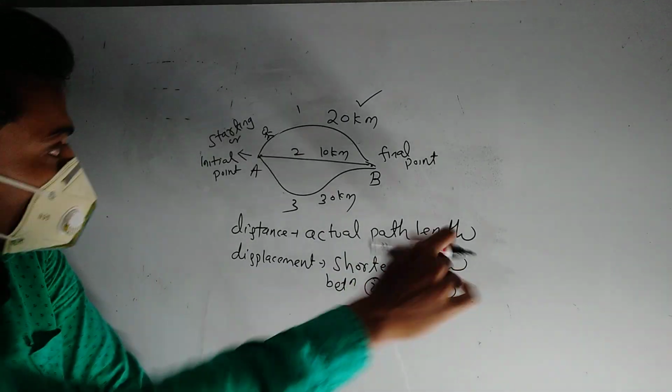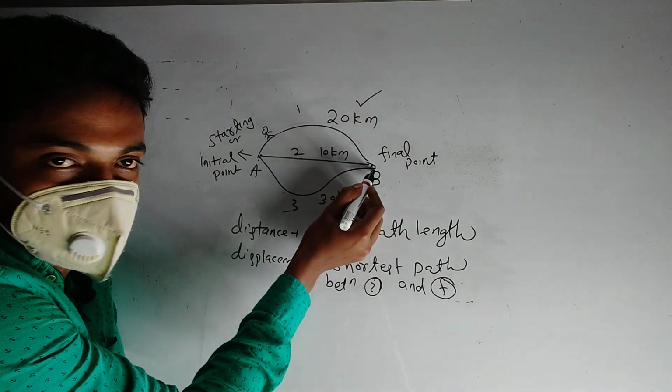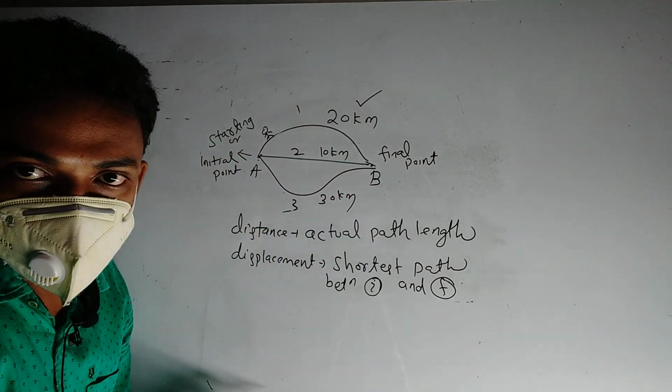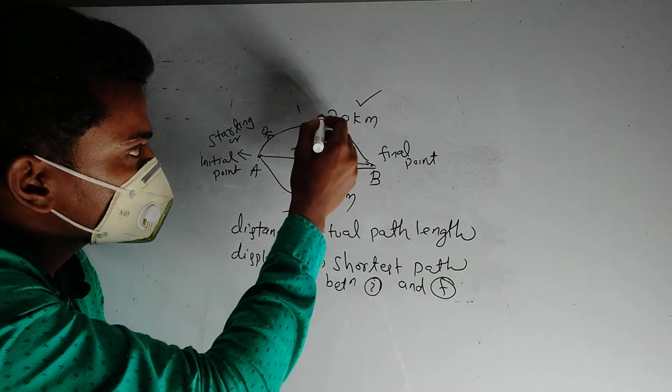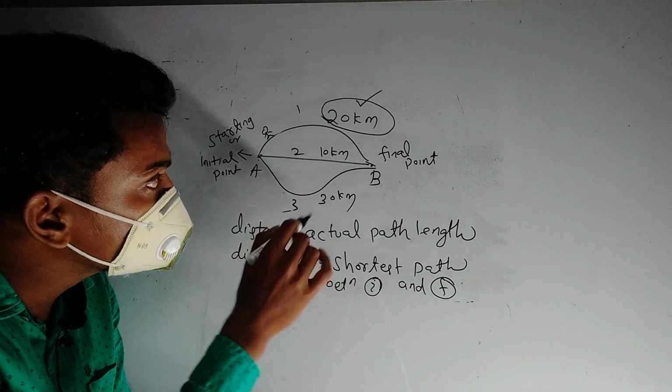Suppose the person starts from A and finally reaches B along path 1. That means he covers 20 kilometers of distance. And what is the displacement?